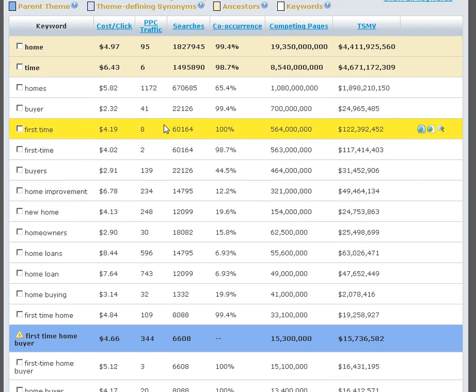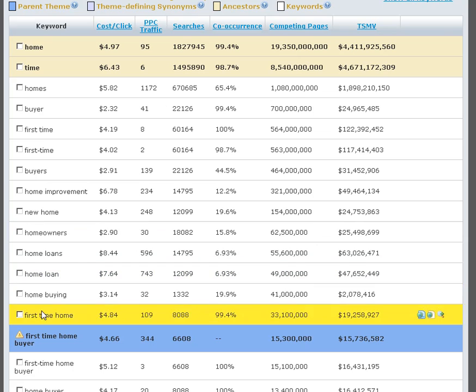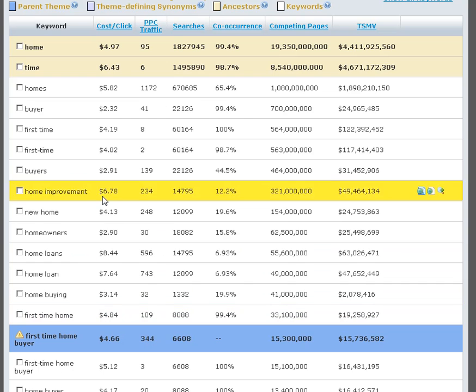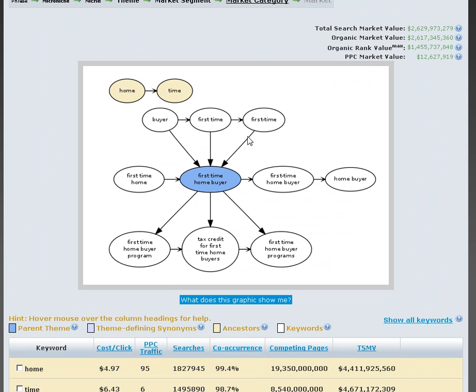Typically the things above are going to be a little bit too broad. Until you get within a few keywords of your parent theme, you're looking at this area up here.